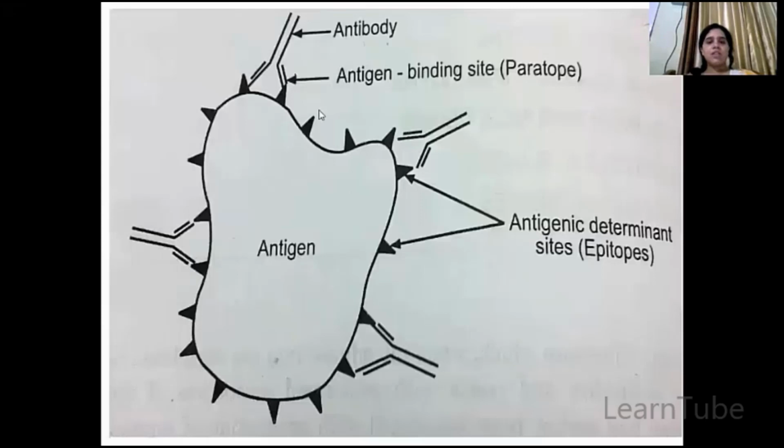Here is the structure. Now this is your antigen. These small triangles are known as epitopes, and this is your antibody. This region is known as the paratope, which is present on the antibody.